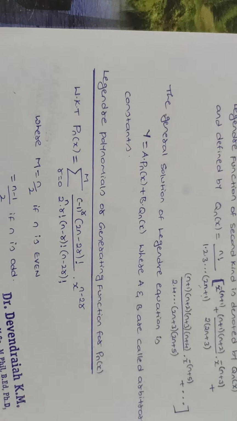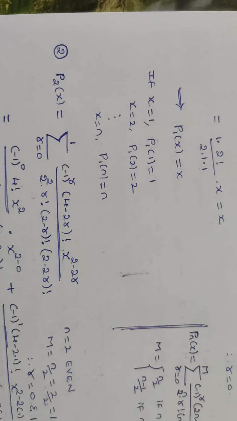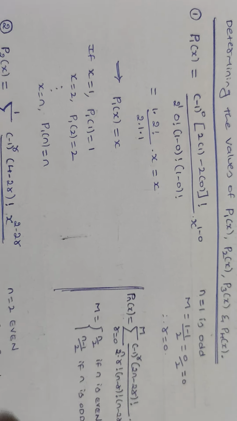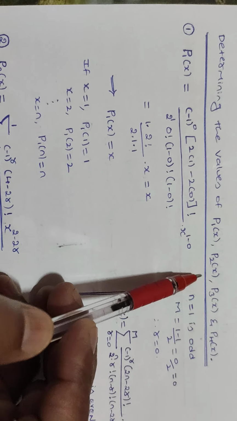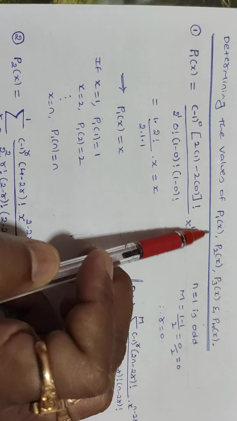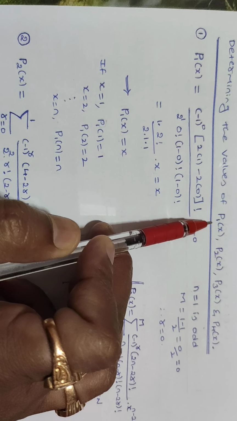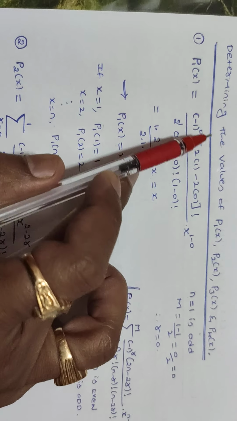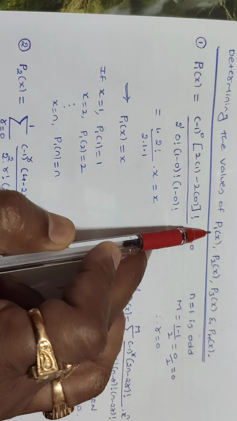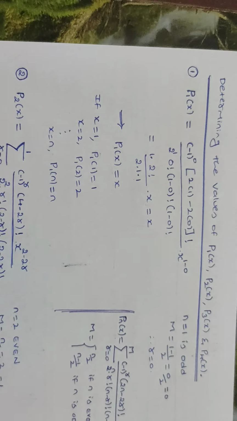Now we shall observe the method of determining the values of P1 of x, P2 of x, P3 of x and P4 of x. We observe this question in examinations for 2 marks, that is, determining the values of maybe P1 of x, P2 of x, P3 of x or P4 of x.